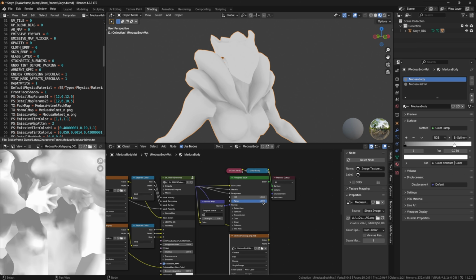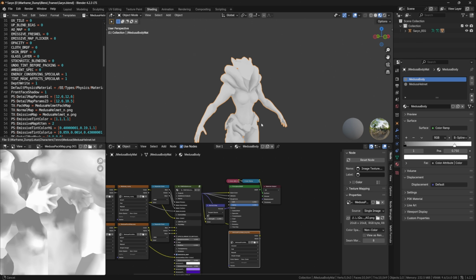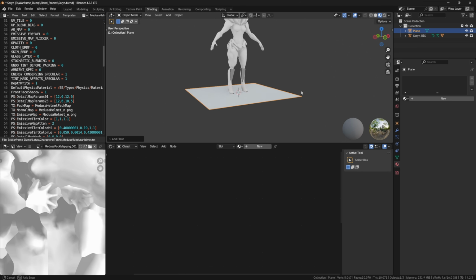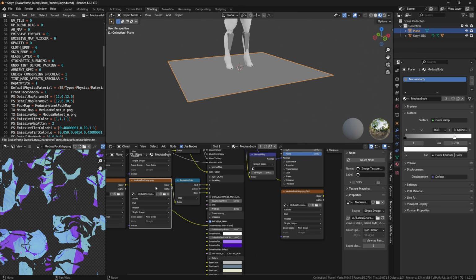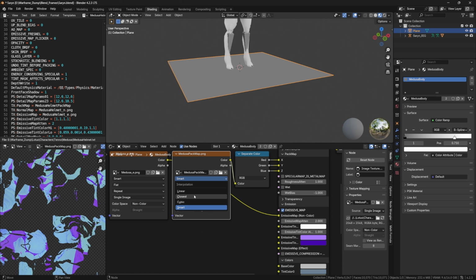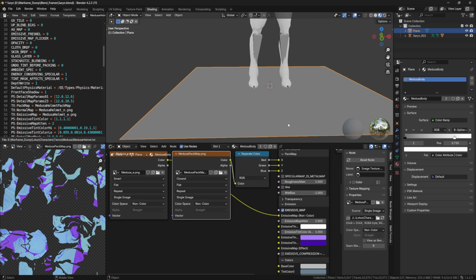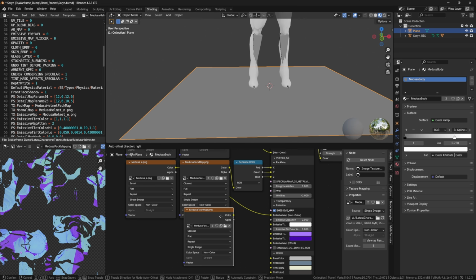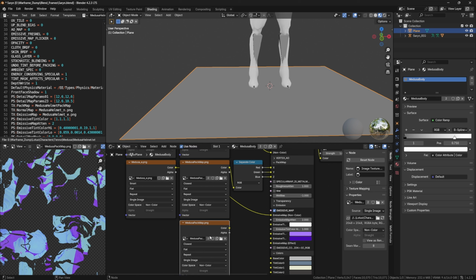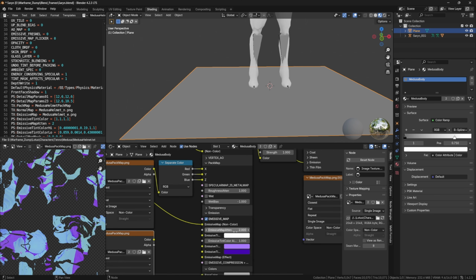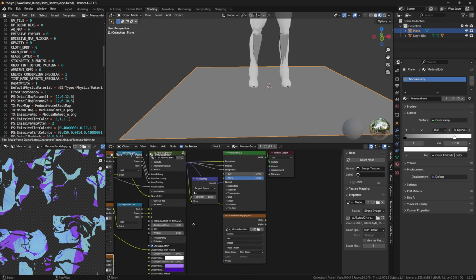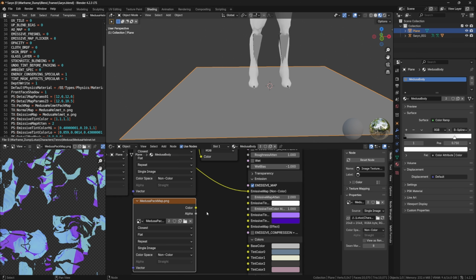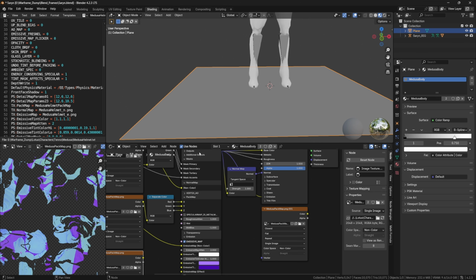Now that that is saved, what we need to do is spawn in a plane for the rest of our baking. And we're going to start out with the body. We're going to select this, make sure it is closest, so that the pixel resolution matches. And then we're going to duplicate it. The reason we're having to bake this out is this is currently a specular setup. If this isn't checked, that means it's using specular, which most Warframes using PBR Fill Defer are still specular, which means it's not going to work with the shader we currently have set up.